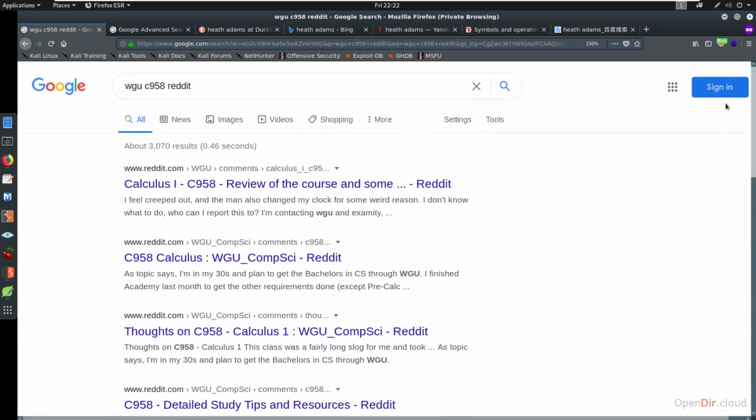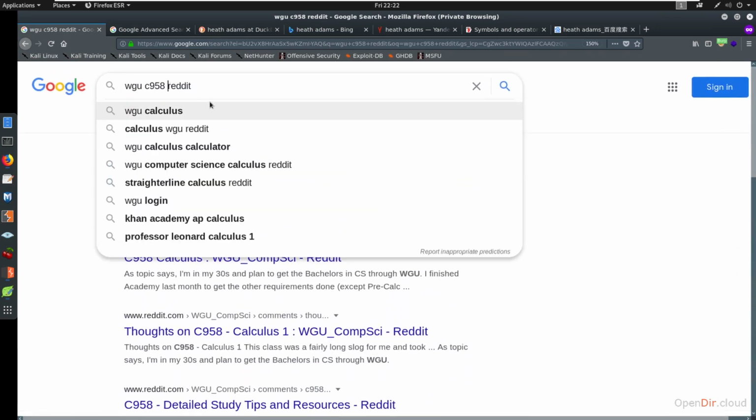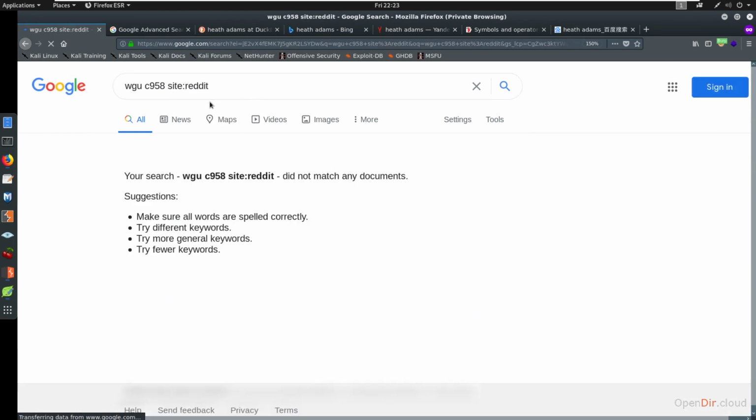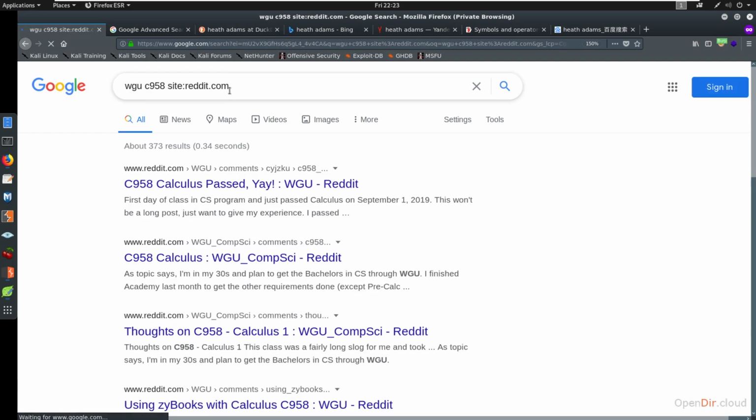So what I like to do, if I'm searching something, is say site Reddit. So you type in site Reddit, and I messed that up. Reddit.com would be the correct one, site:reddit.com. And then you come in here and you see, okay, now all we're going to get are Reddit websites only. Anything that's a reddit.com.